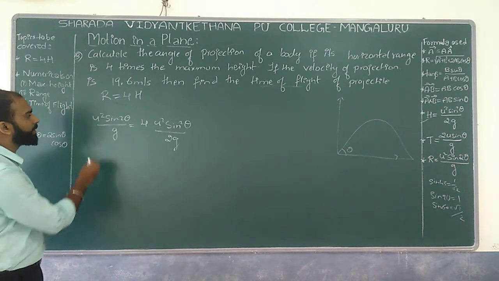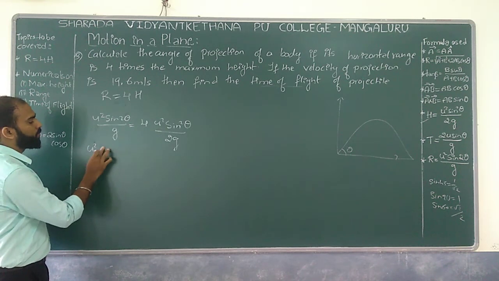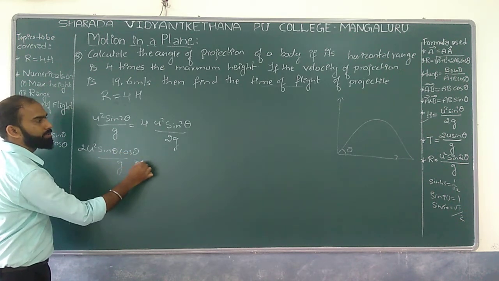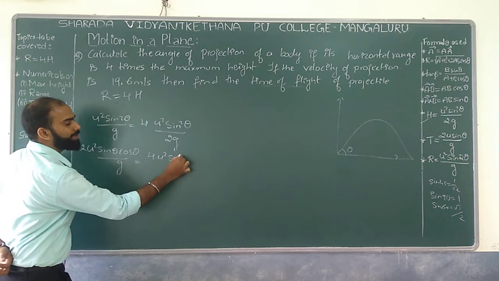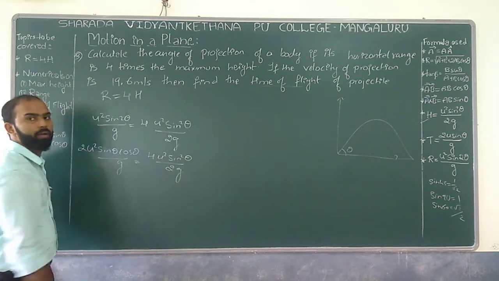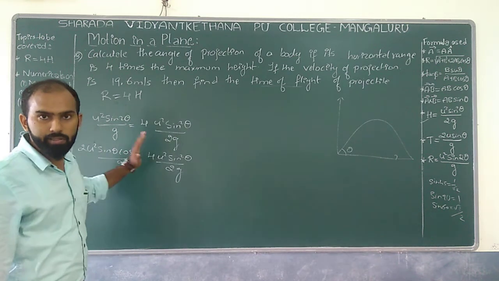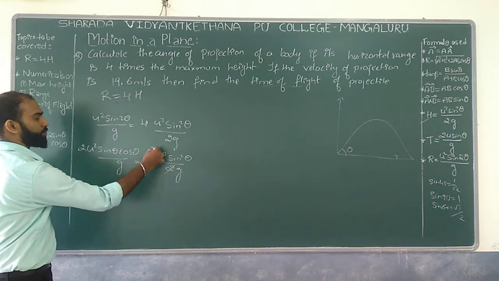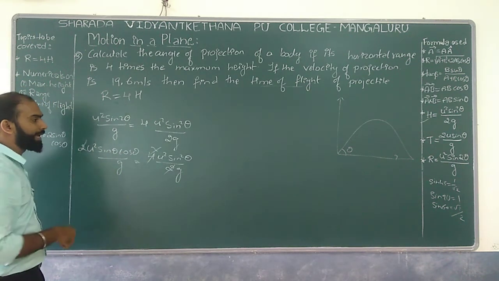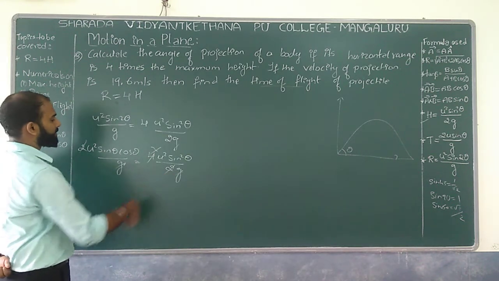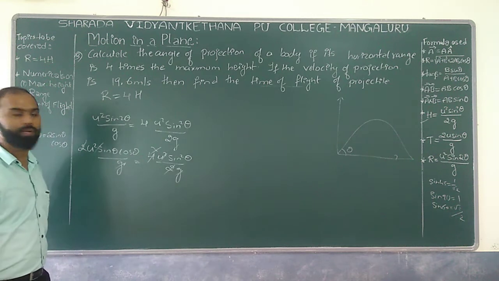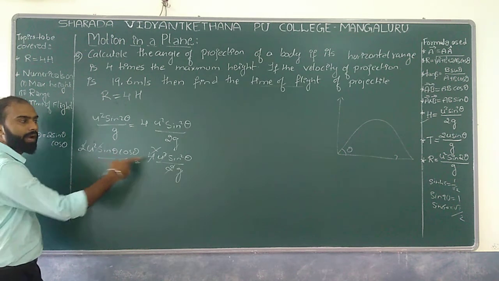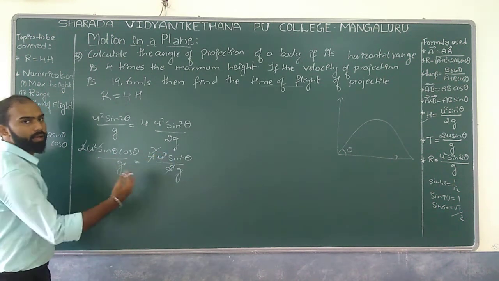If I substitute over here, we get u square into 2 sin theta cos theta divided by g, which is equal to 4 into u square into sin square theta divided by 2g. Now if you compare LHS with RHS, which things cancel out? The 2s will cancel, g will cancel, and u square will cancel. We have sin theta on one side and sin square theta on the other side.